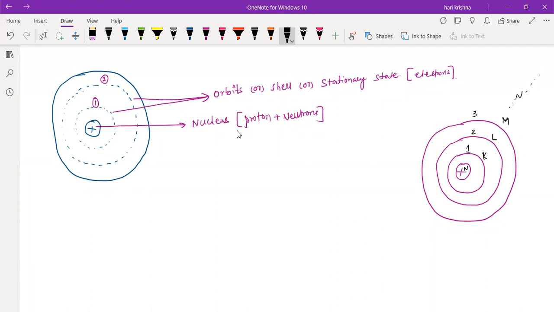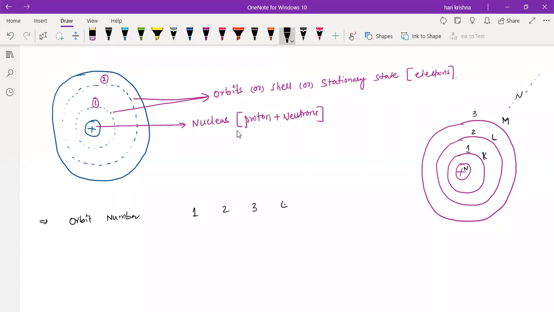The first orbit is called the K shell, the next orbit is called the L shell, and the third orbit is called the M shell. Understanding? Yes, sir. You can write the orbit number: 1 and 2.